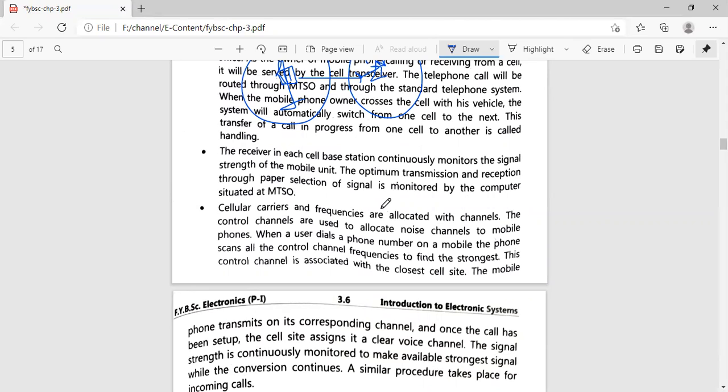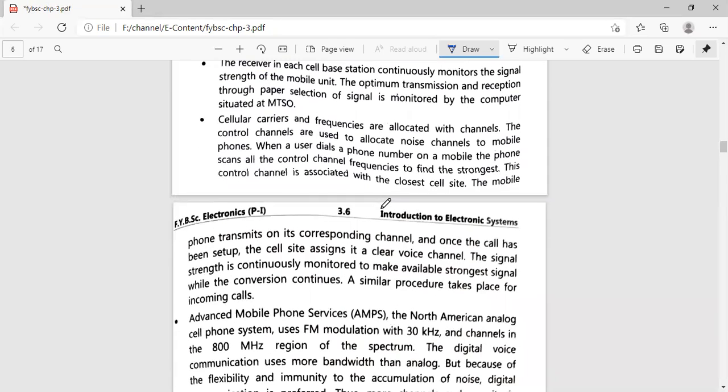Cellular carriers and frequencies are allocated with the channels. The control channels are used to allocate voice channels to mobile phones. When the user dials a phone number on a mobile, the phone scans all the control channel frequencies to find the strongest. This control channel is associated with the closest cell site. The mobile phone transmits on its corresponding channel, and once the call has been set up, the cell site assigns a clear voice channel. The signal strength is continuously monitored to make available the strongest signal while the conversation continues. A similar procedure takes place for incoming calls as well.